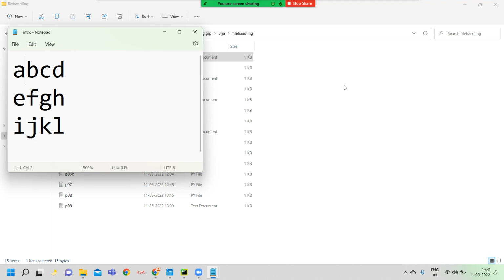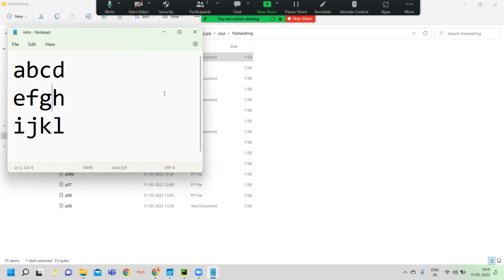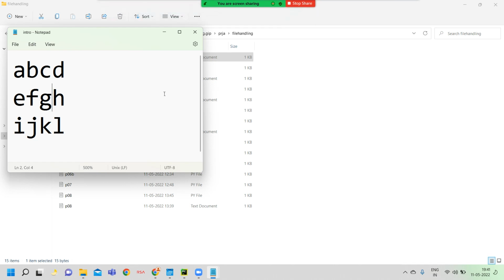Now the cursor blinks after the first letter, so the location is 1. Now the cursor blinks after G. What is the file cursor pointer location? Here there are 4 letters, and one new line. 4 plus 1, 5. 5 plus 3, 8. Now the file cursor pointer location is 8.